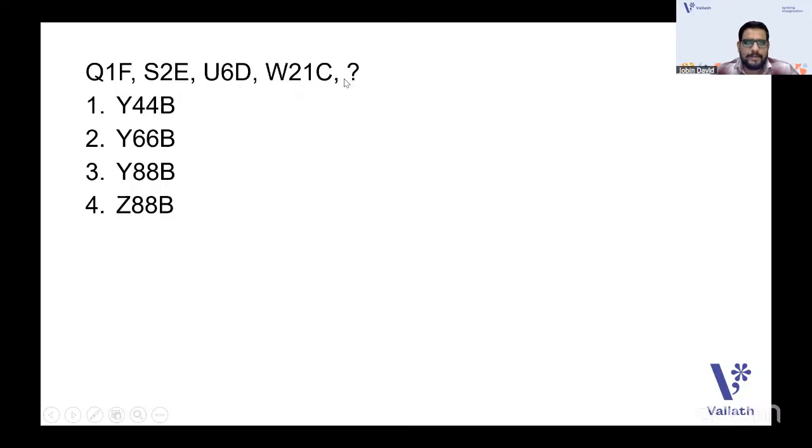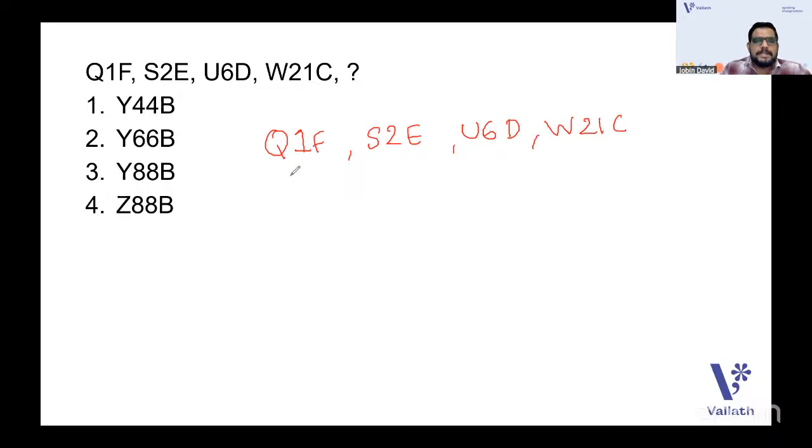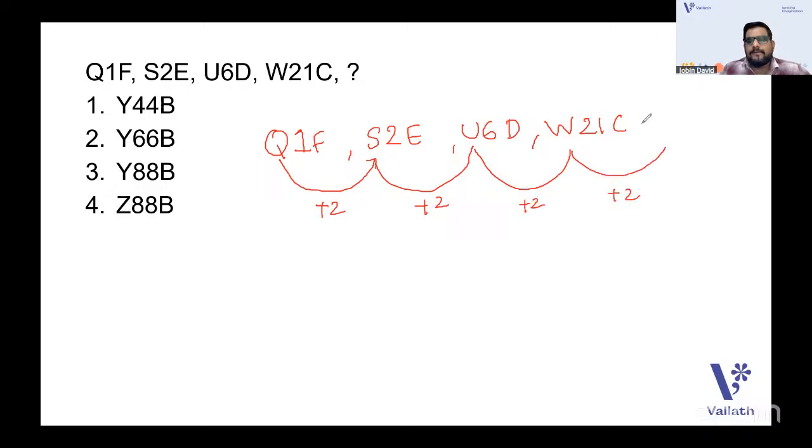It's an alphanumeric series where you have the alphabets Q, S, U, W. So it's QRS, plus 2. STU, plus 2. UVW, also plus 2. Then WXY, plus 2. It will be Y here.